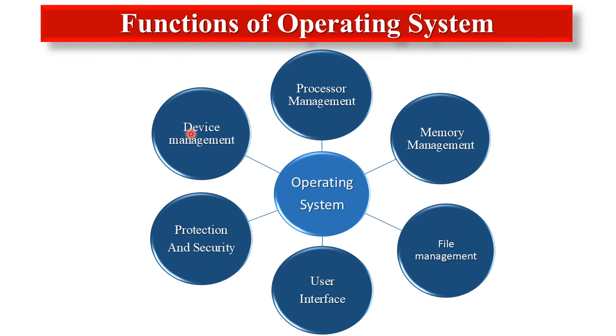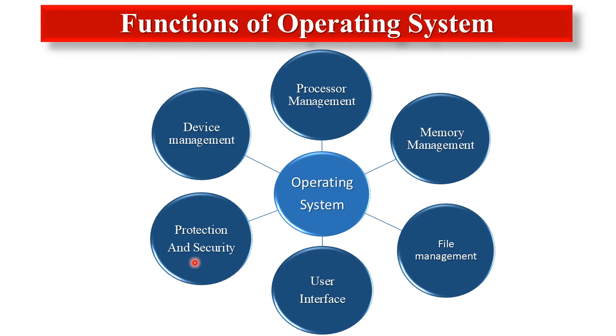Next is protection and security. The operating system protects the resources of the system. User authentication, file attributes like read and write, encryption, and backup of data are used by the operating system to provide basic protection.